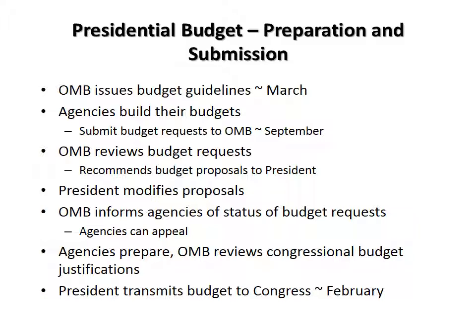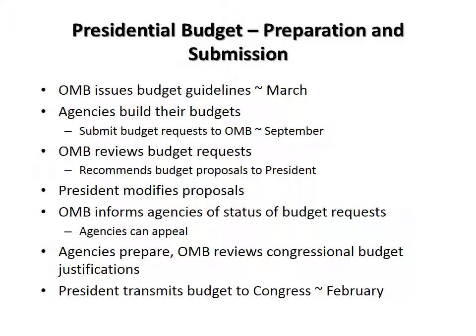In terms of preparation and submission, the federal process begins with OMB issuing its budget guidelines, which takes place around March the year before the fiscal year. The agencies develop and then build their budgets, then submit their budget requests to OMB about 6 months later, usually in September. The OMB reviews the budget requests, recommends budget proposals to the President, who then modifies a proposal that then becomes the President's budget.